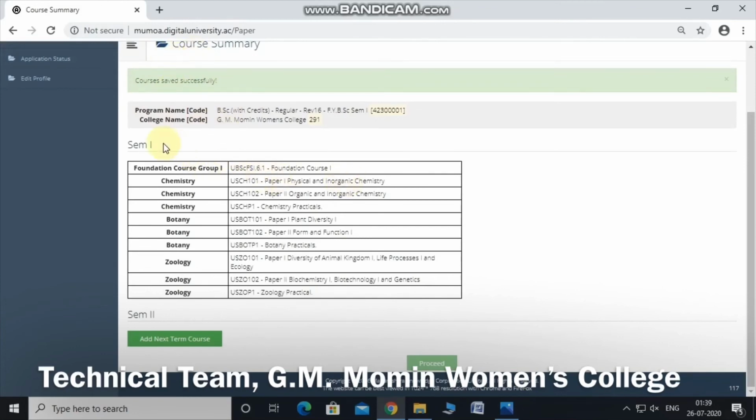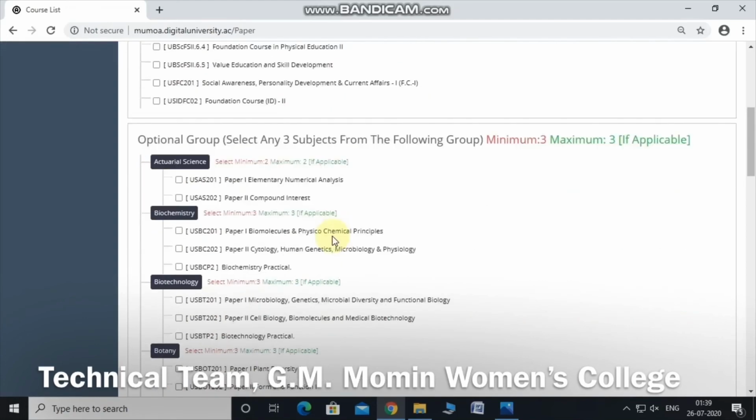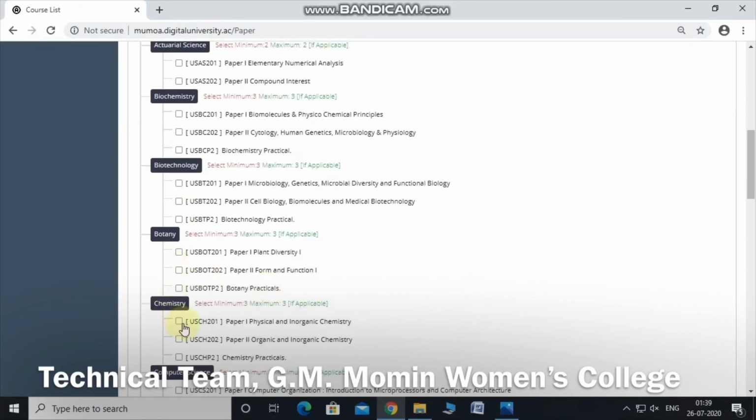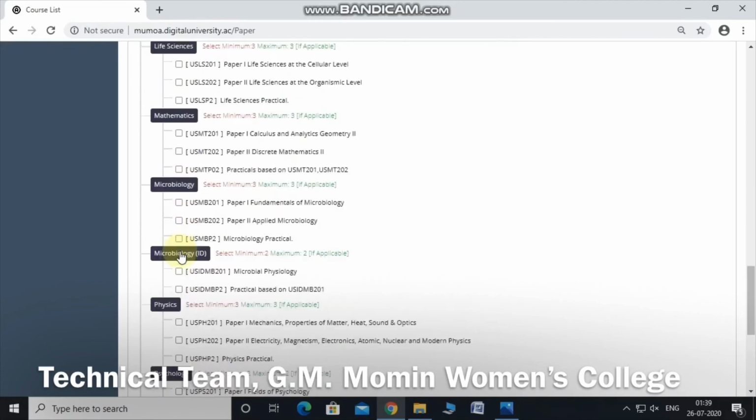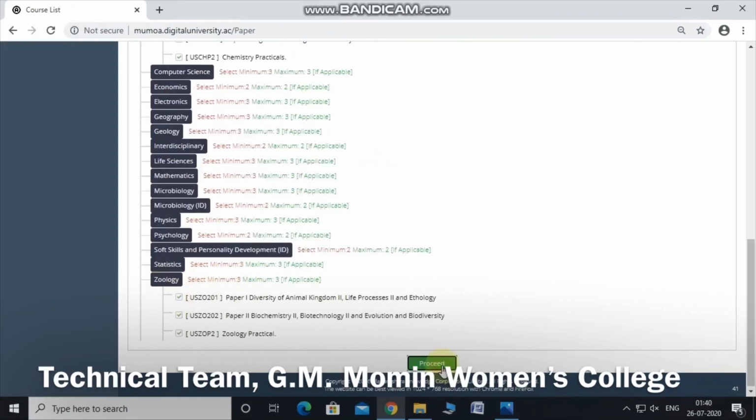Now here it is showing me the subjects of semester 1 and it is asking me the subjects of semester 2. So whatever subjects I have selected in semester 1, the same subjects I need to select over here in semester 2. So I am selecting over here Foundation Course 2, and here again it is asking me to select any three subjects from the following group. So I am going to select CBZ, which I have already selected in the previous one. So CB and then the Zoology part, and I have to click on proceed.